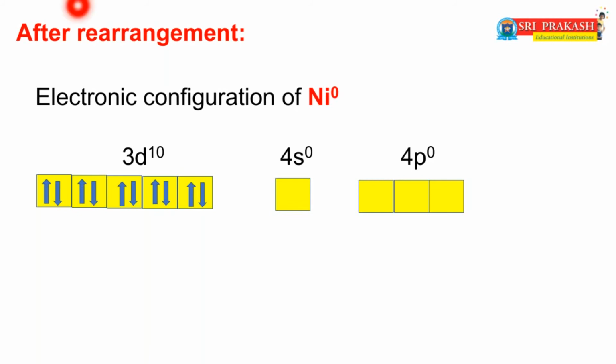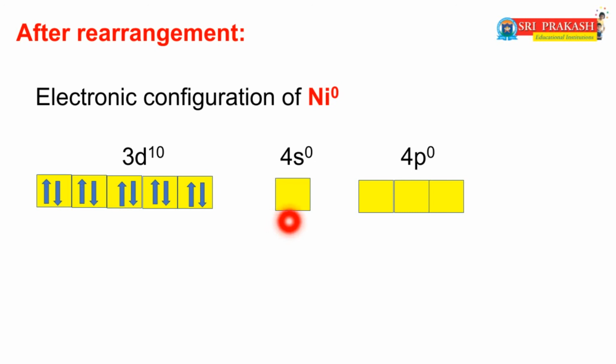After rearrangement, the electronic configuration of nickel 0 is 3d10 4s0 and 4p0. That means the 2 electrons in the 4s orbital jumped to the 3d orbital. This is the orbital diagram of nickel 0.